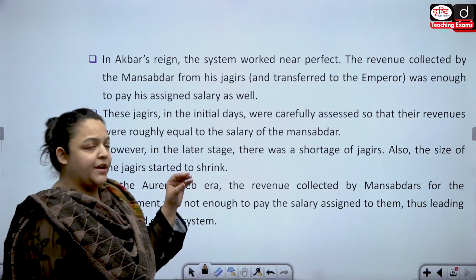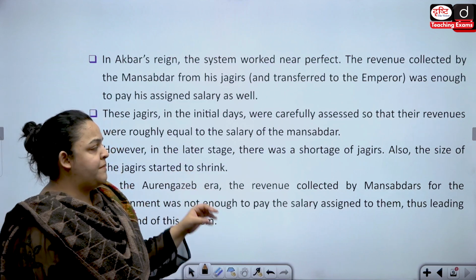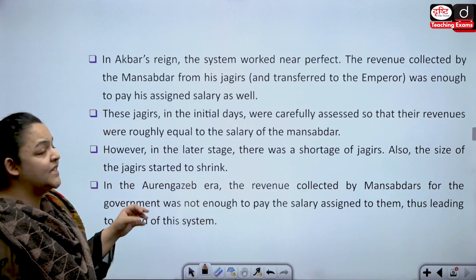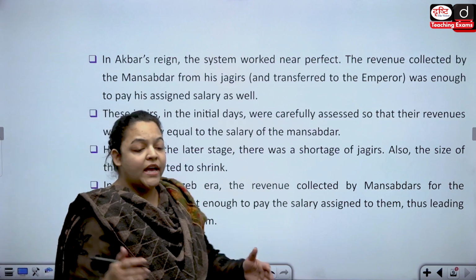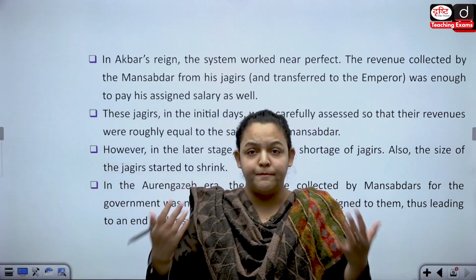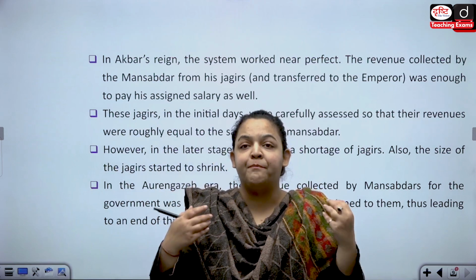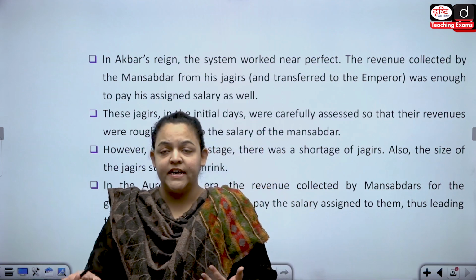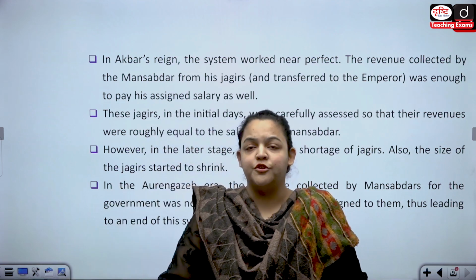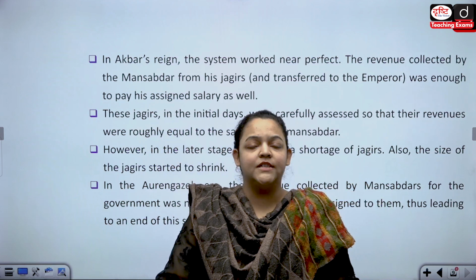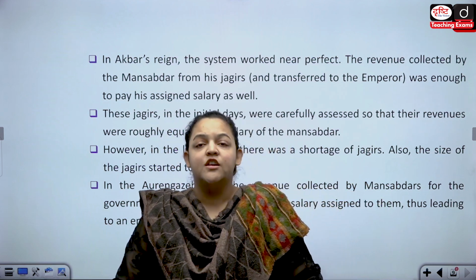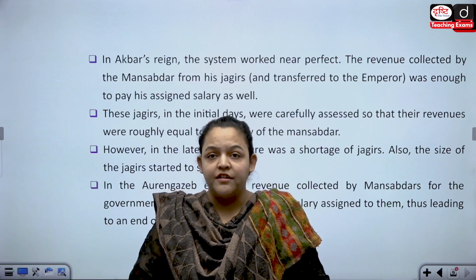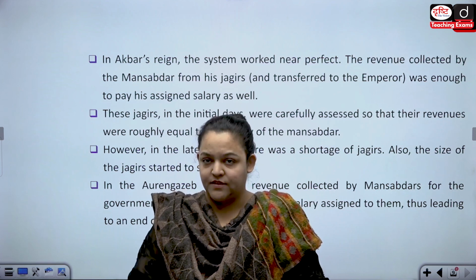In the Aurangzeb era, the revenue collected by Mansabdars for the government was not enough to pay the salary, right? Why? Because again, there is a lot of corruption. Peasants are already paying whatever they could, even more than they could, isn't it? There is no expansion to provide them with new lands or new Jagirs, right? So ultimately, this resulted in what is known as the agrarian or the Jagirdari crisis, all right?